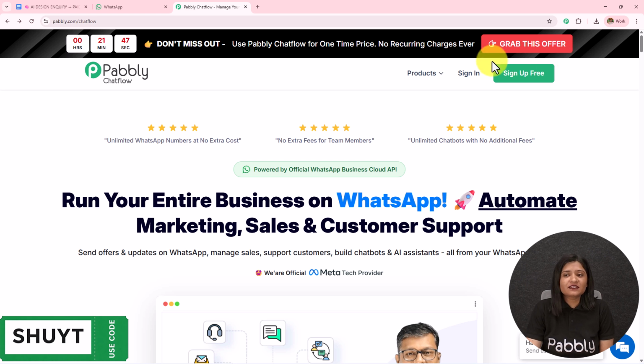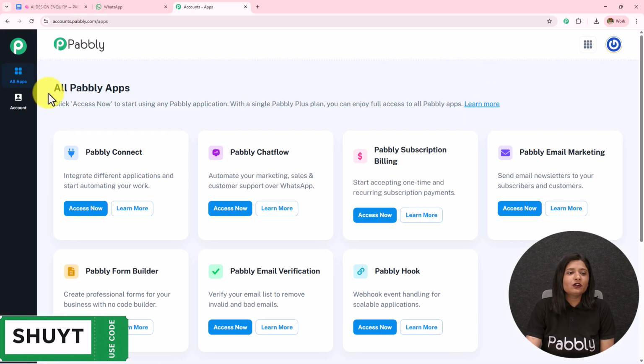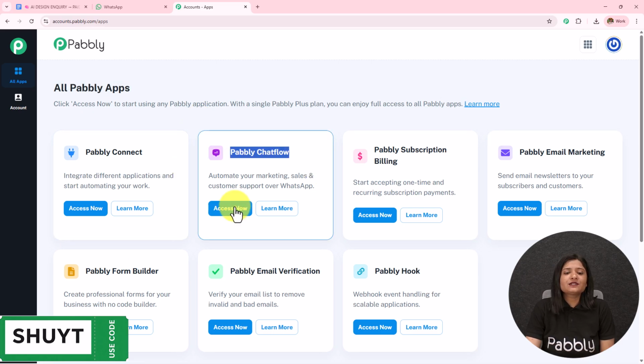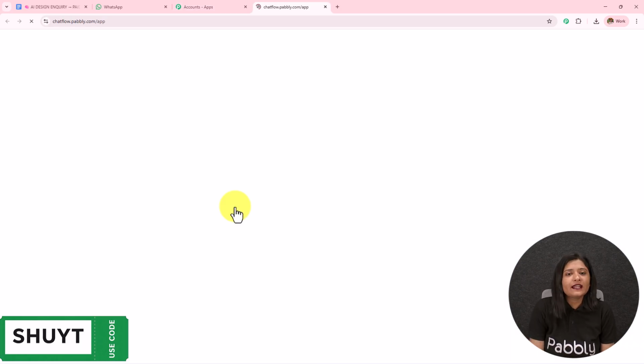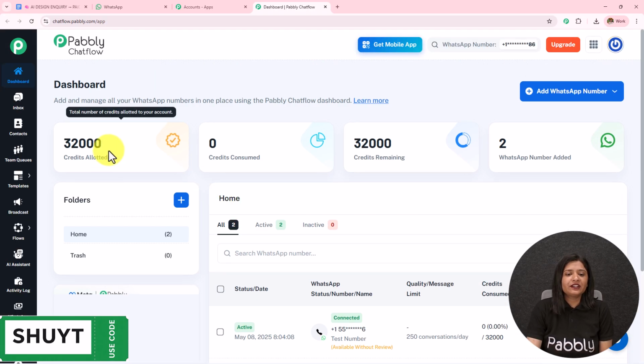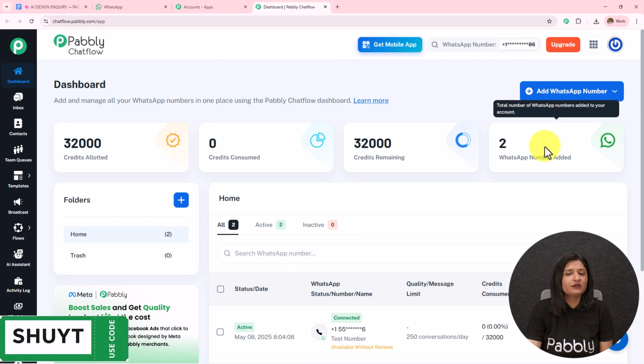Here, as I'm an existing user, I'll click on the sign in, and the all Pabbly apps page has appeared, which is showing me all the Pabbly applications. I'll click on this Pabbly Chatflow access now, and I will land on the app dashboard of Pabbly Chatflow. Here I'm able to find the credit allotted, credit consumed, credit remaining, and the WhatsApp number added.